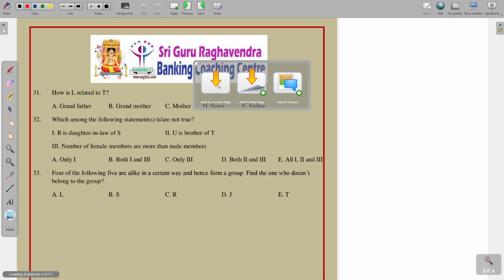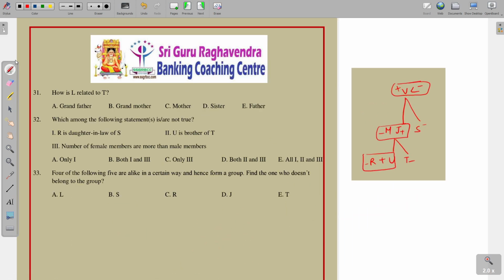Total 3 generations we got. It is a little confusing, so observe once again. So let's see the first one: how is L related to T? So L here and T here. So L is the grandmother. Which of the following statements are not true? First one, R is daughter-in-law of S. So R is daughter-in-law of S, not correct. Actually R is the daughter-in-law of M and J. So it is not correct, and we need to find not true. U is brother of T. So U is brother of T, correct. Number of females are more